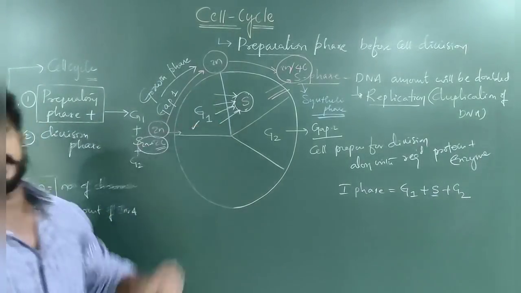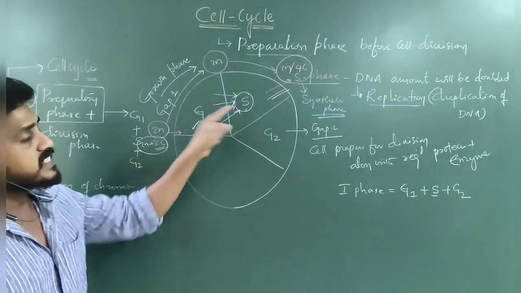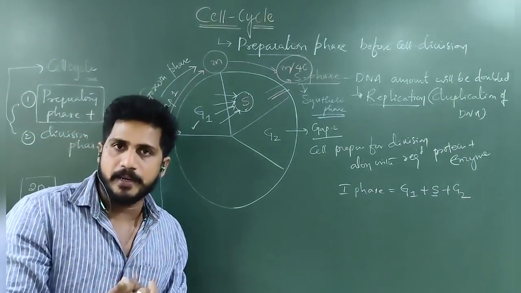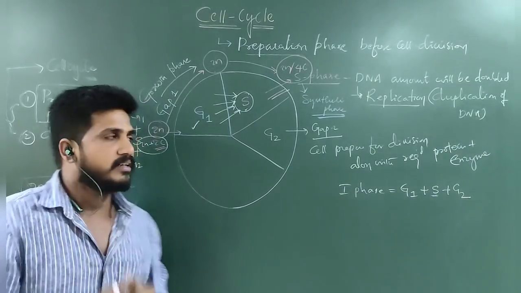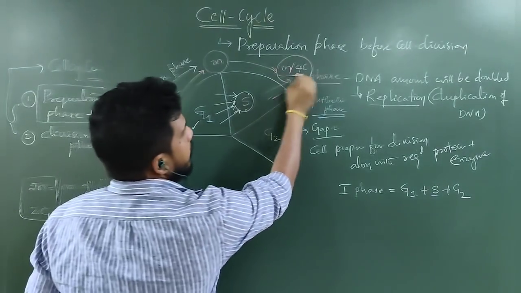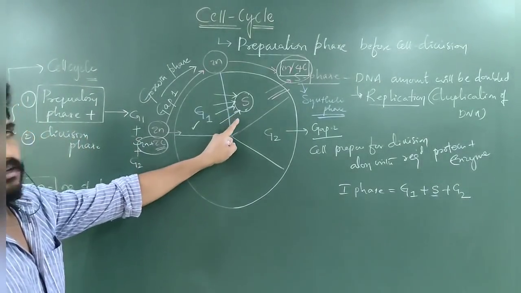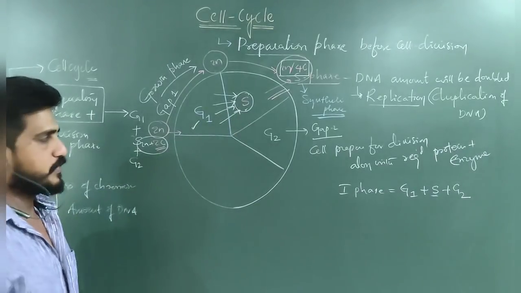Once G1 is completed, the cell status is 2n by 2c. Once S is completed, 2c becomes 4c. Why? Because the chromosome content will be doubled, not the number. The number will be the same, so it will be very thickened. So that 2n by 4c happens. 2n by 4c is the feature and also the result of the synthesis phase.